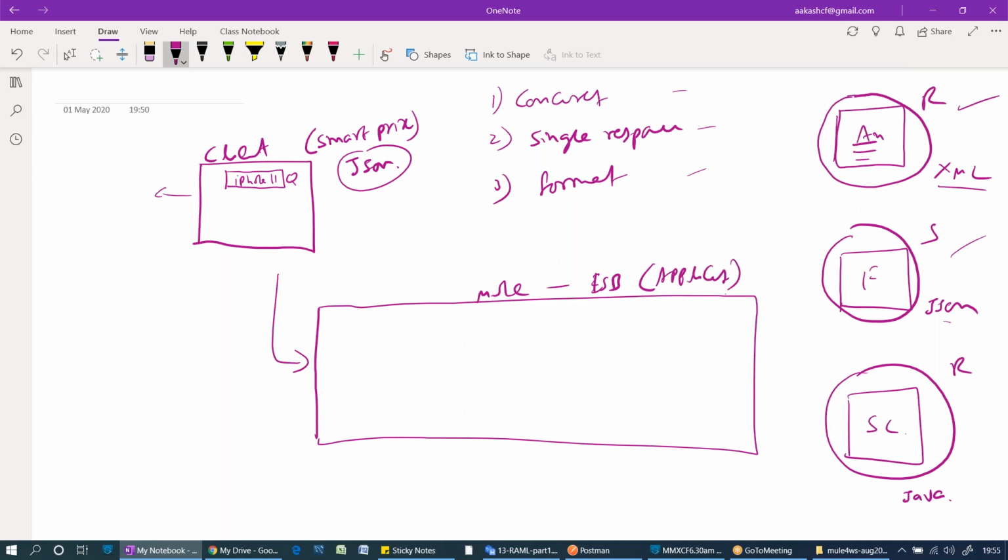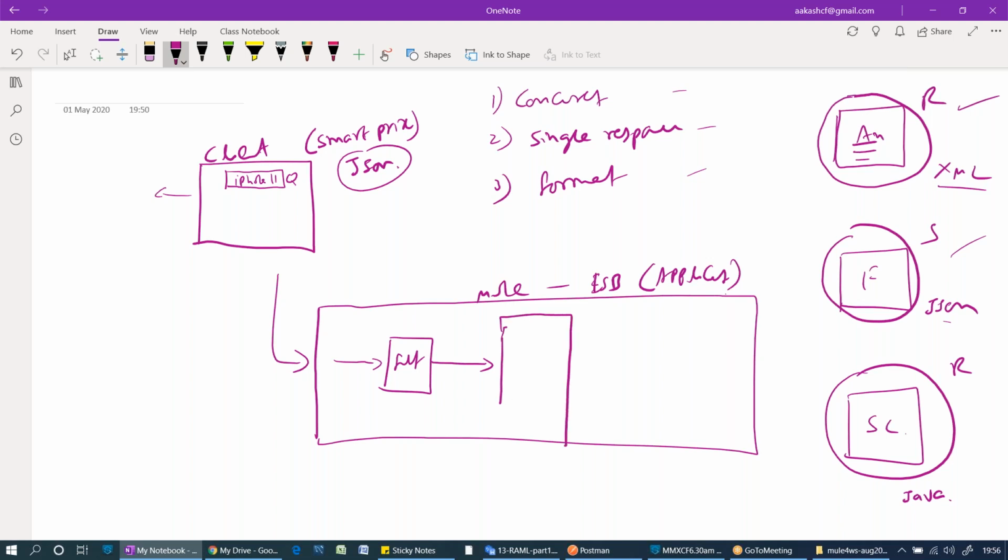Once that request is routed to the ESB, I will configure one component called a filter. Don't try to understand the filter yet. Assume there is one component which takes this request, and once the condition is satisfied, it sends it to the next component.